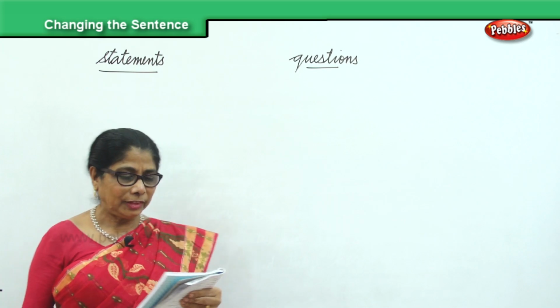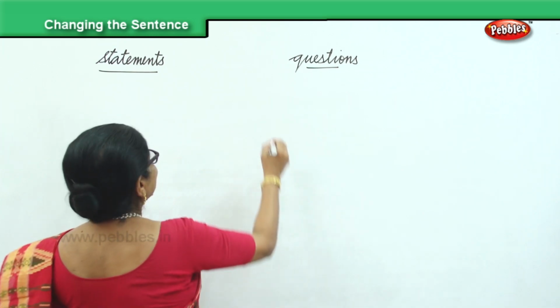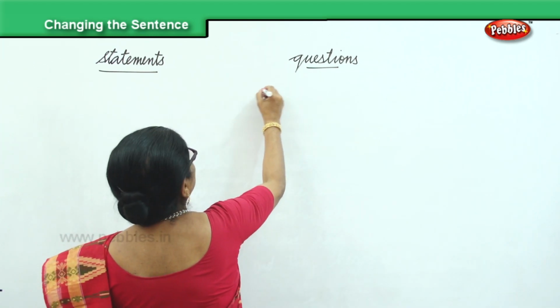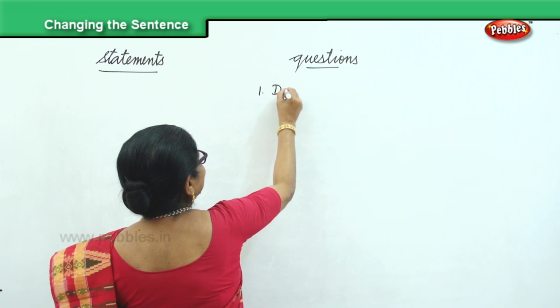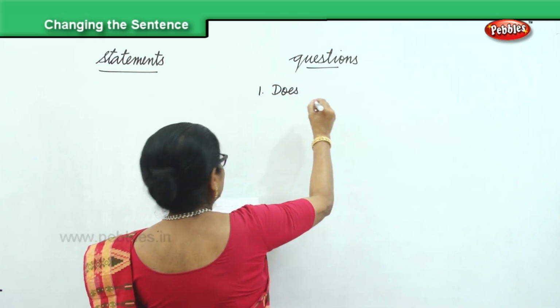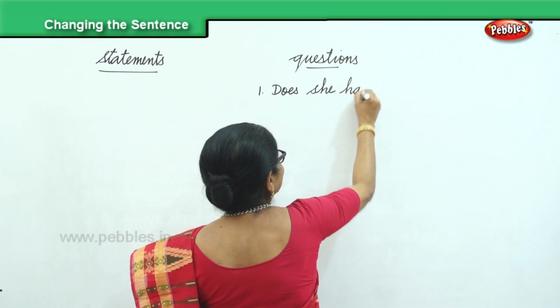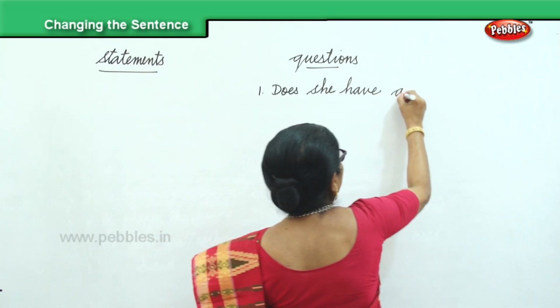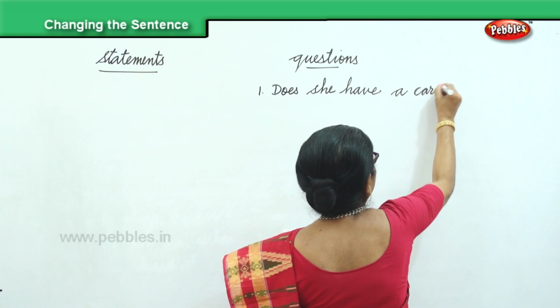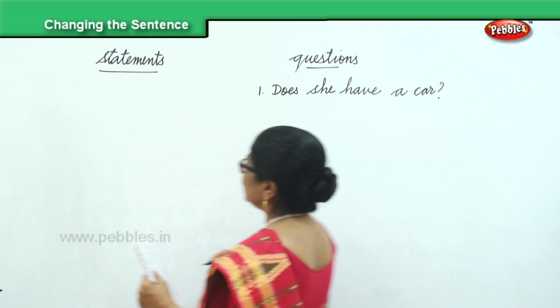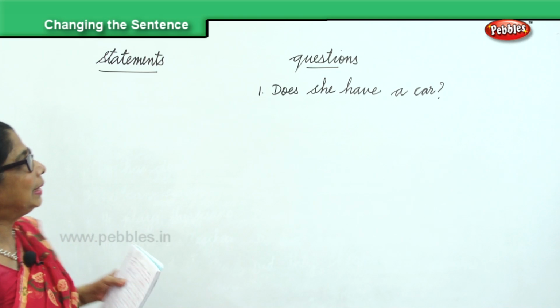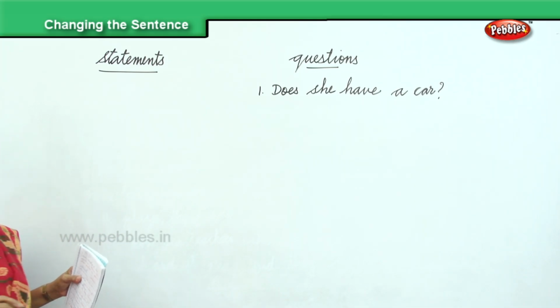The first question I have for you is, does she have a car? It's an interrogative sentence, begins with a capital letter, ends with a question mark.